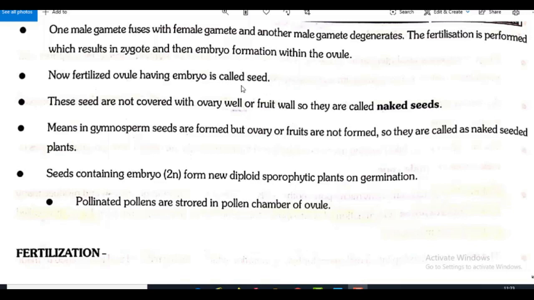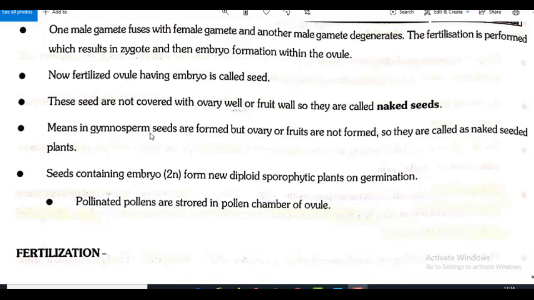Because fertilized means after fertilization the zygote is developing, and the zygote is developing as what again? Embryo, and it is happening within. Okay. So now the fertilized ovule having embryo is called a seed. These seeds are not covered with ovary wall or fruit wall, so they are called naked seeds.